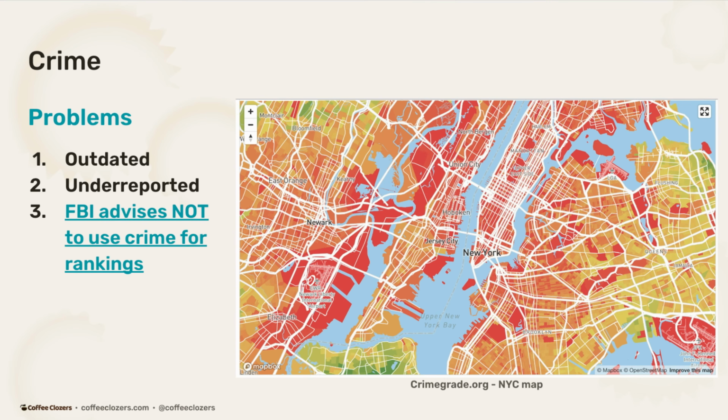And if you look at the right hand side, something I've noticed as well, if you use sites like crimegrade.org, one thing that I've always noticed is that suburbs will always be green with minimal crime. And then you'll have cities which are going to have basically a whole map of red, which really frustrates me because as an investor, this is telling me basically don't ever invest in cities, which I know not to be true. Therefore, instead of using specific crime data because of the problems I just listed, we use instead correlated features.